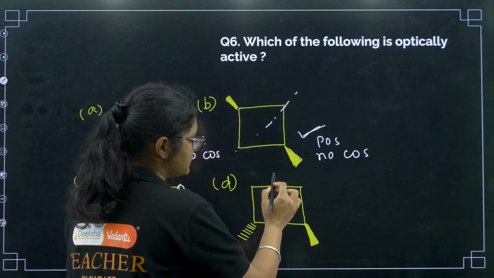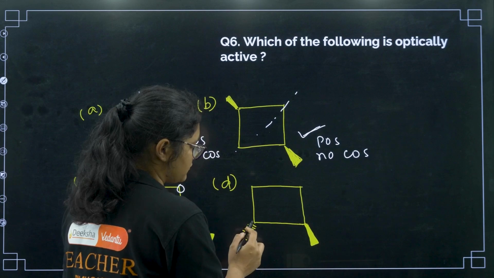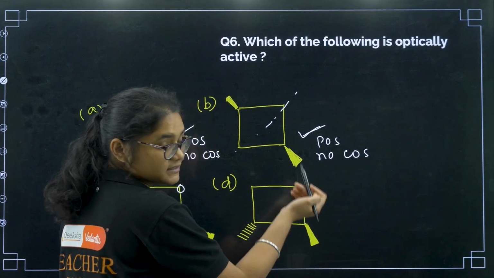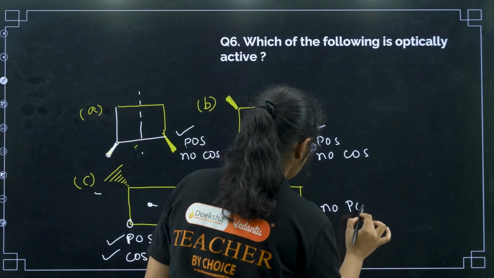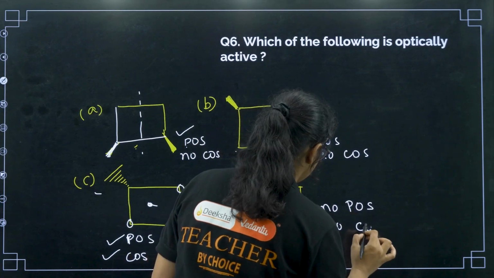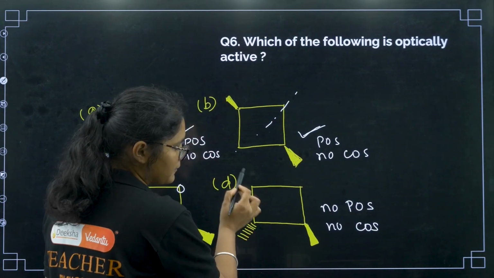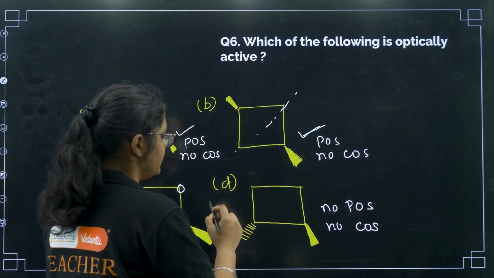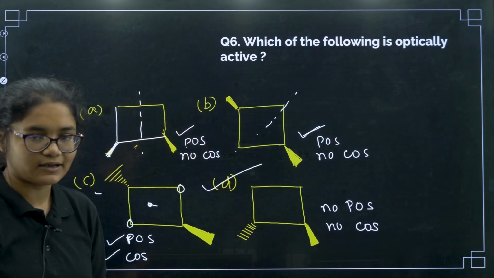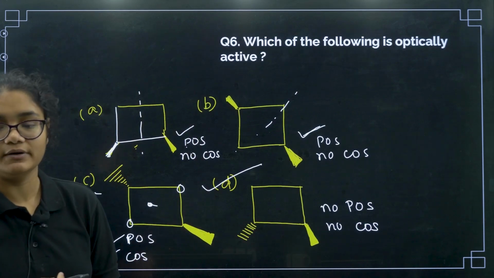Now here if you see, this molecule does not have any plane of symmetry because this group is below the plane and this group is above the plane, right? No plane of symmetry and no center of symmetry as well, right? If this group had been here, then we would get a center of symmetry, but here there is no center of symmetry. So that is why this is optically active, and the answer will be option number D.